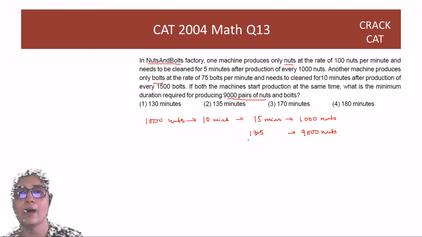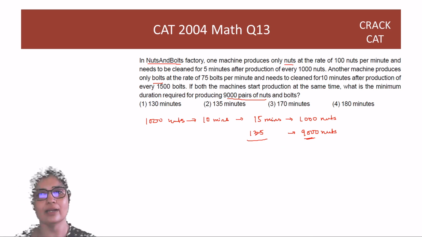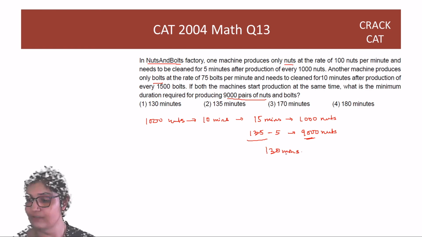15 nines are 135. But when they are made, I don't need to clean the last time. They're already made. I don't need to start the next production. So it is not 135. I have to subtract the last 5 minutes. It's actually 130 minutes. I've just made the nuts. Now I have to make the bolts also.